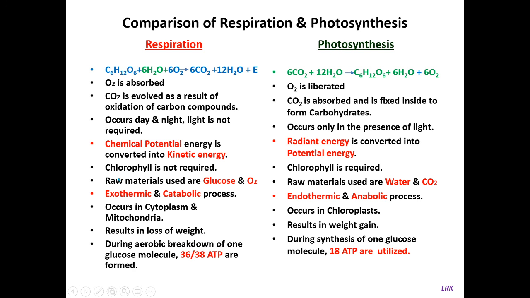The raw materials for respiration are glucose and oxygen, whereas the raw materials for photosynthesis are carbon dioxide and water. Respiration is an exothermic process. It is a catabolic process. What is exothermic? A heat-liberating process. Oxidation of glucose liberates a lot of energy, and some of the energy is liberated in the form of heat. So this is an exothermic process.